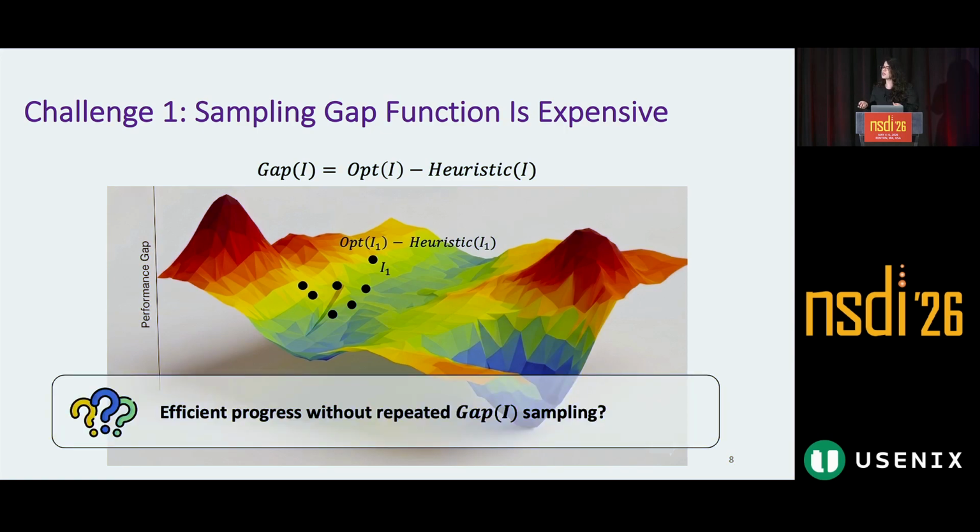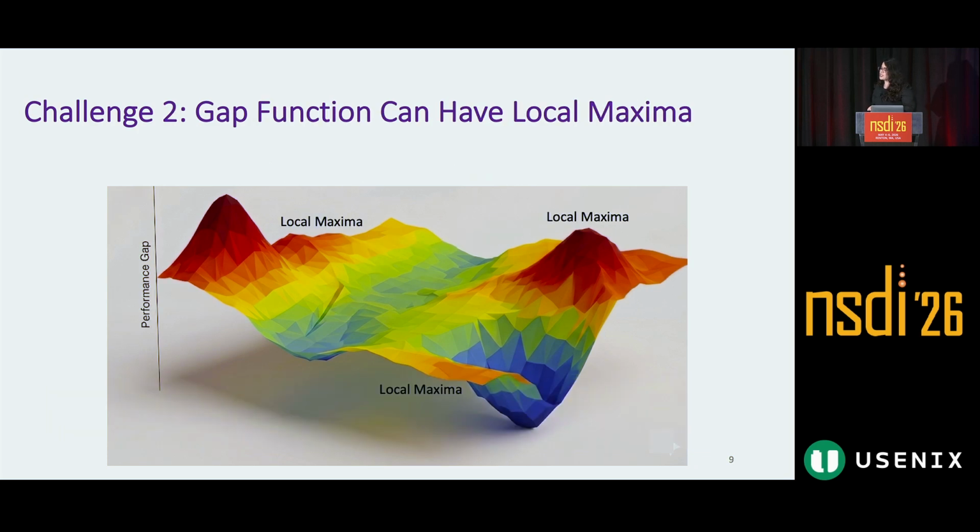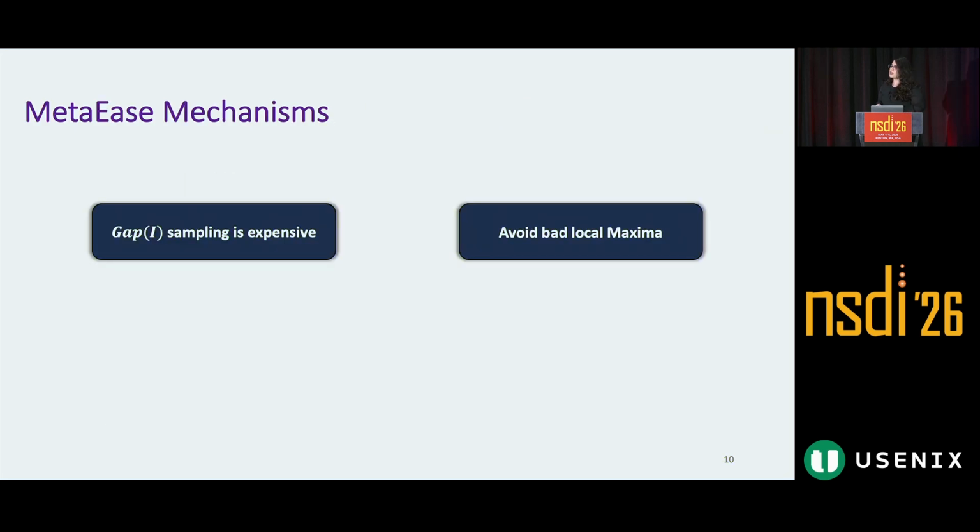So how can we make progress efficiently without a lot of gap sampling? The second challenge is the gap function can be pretty non-smooth with a lot of local maximas. How can we find a true global maxima? In MetaHeuristic, we have mechanisms to address both of these challenges.